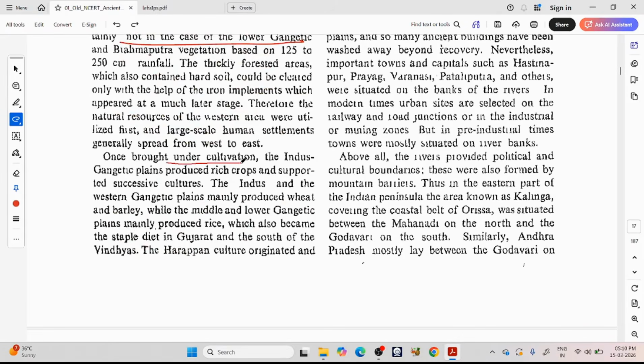Once brought under cultivation, the Indus-Gangetic Plains produced rich crops. From the west of the Indus to the Gangetic Plains they produced rich crops and supported successive cultures. The Indus and Western Gangetic Plains mainly produced wheat and barley. While the middle and lower Gangetic Plains mainly produced rice, which also became the staple diet in Gujarat and south of the Vindhyas.